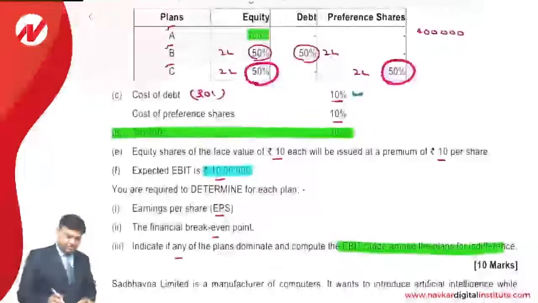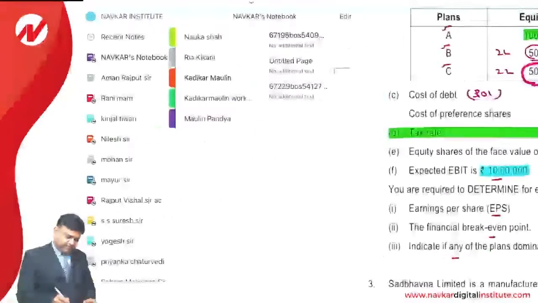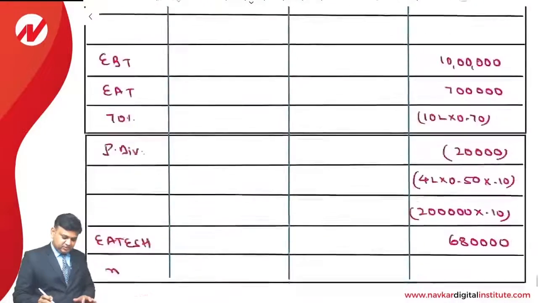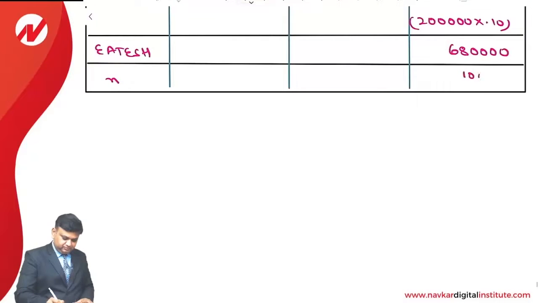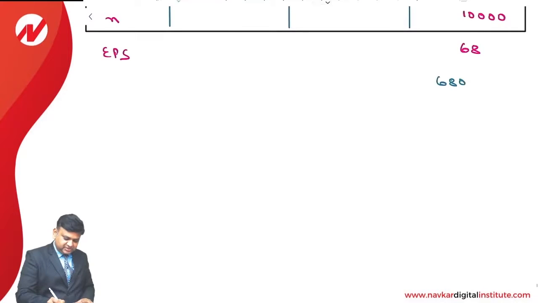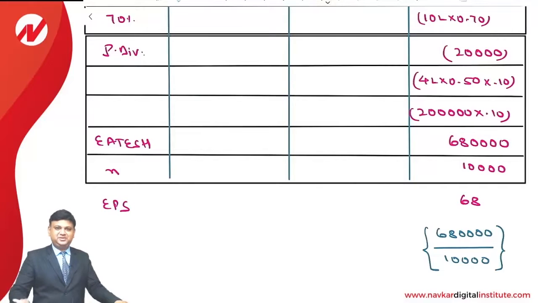Dividing the same by the number of equity shares, 2 lakh divided by 20, number of equity shares are 10,000, for which we already have prepared a working note. Earning available to equity shareholders divided by number of equity shares will give EPS. EPS is 68. So it is 6,80,000 divided by 10,000 equity shares. That is the way earning per share can be calculated.